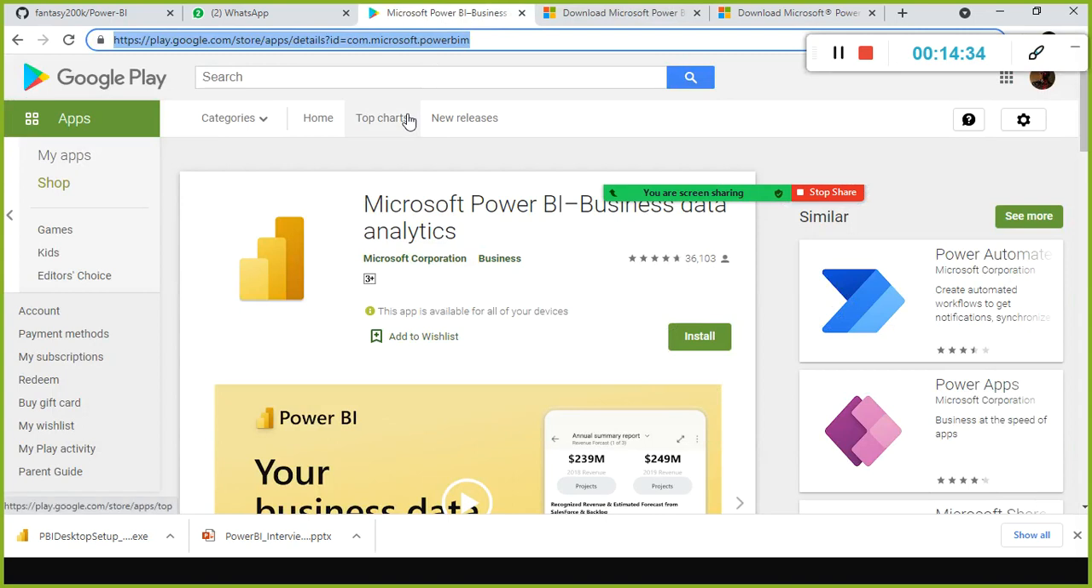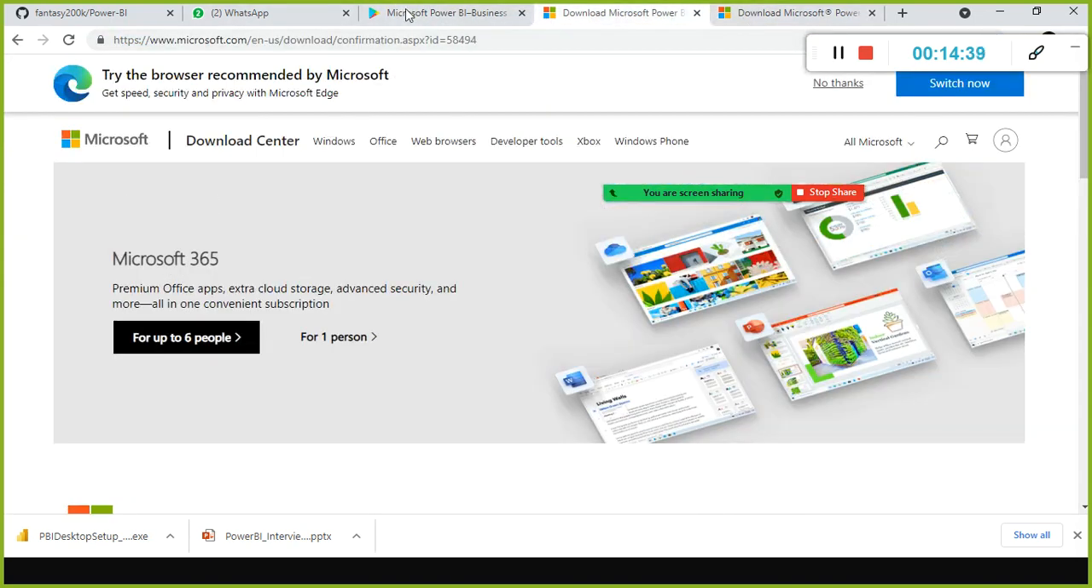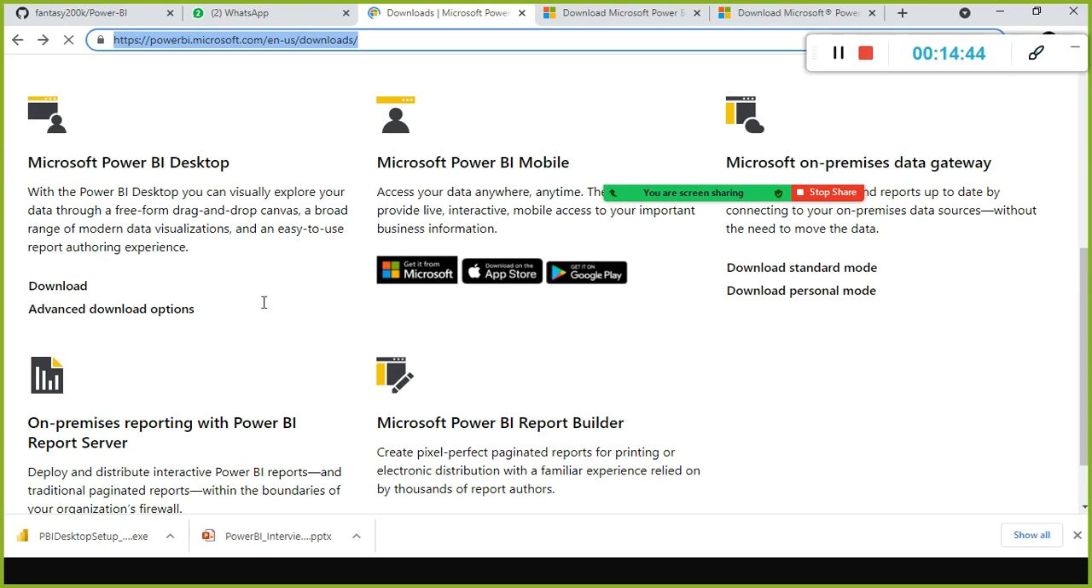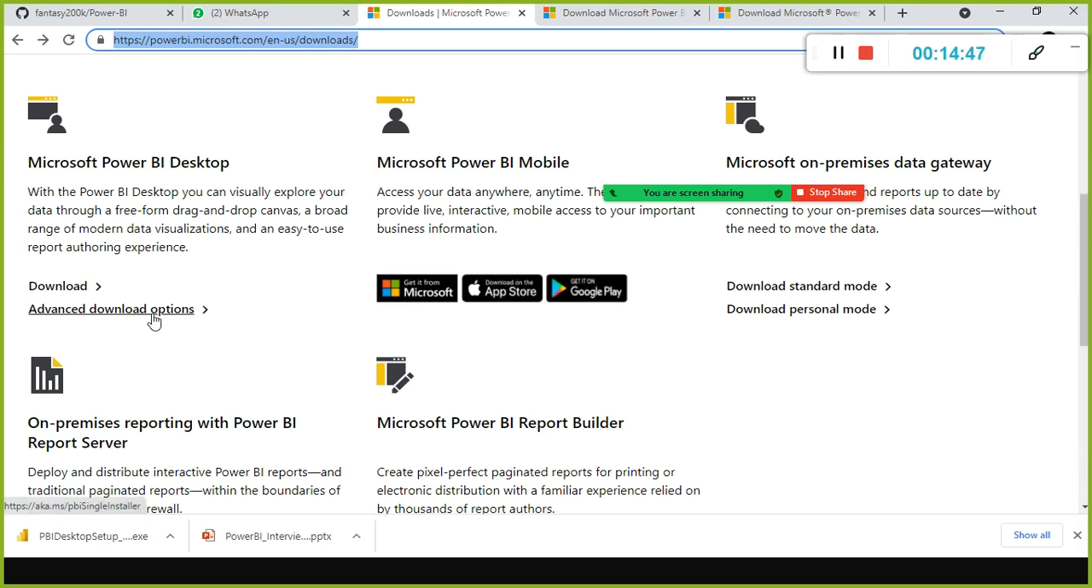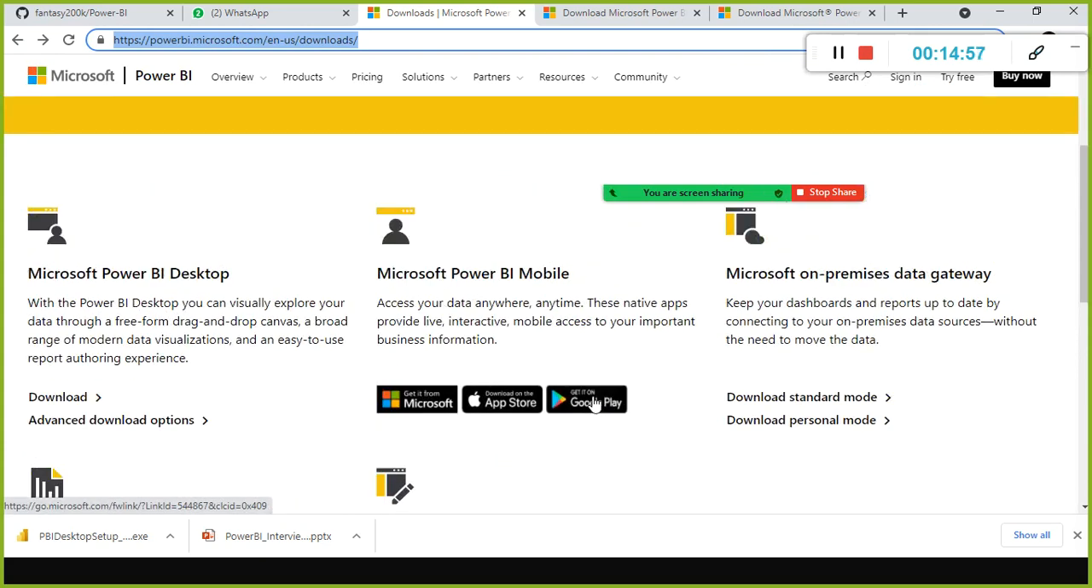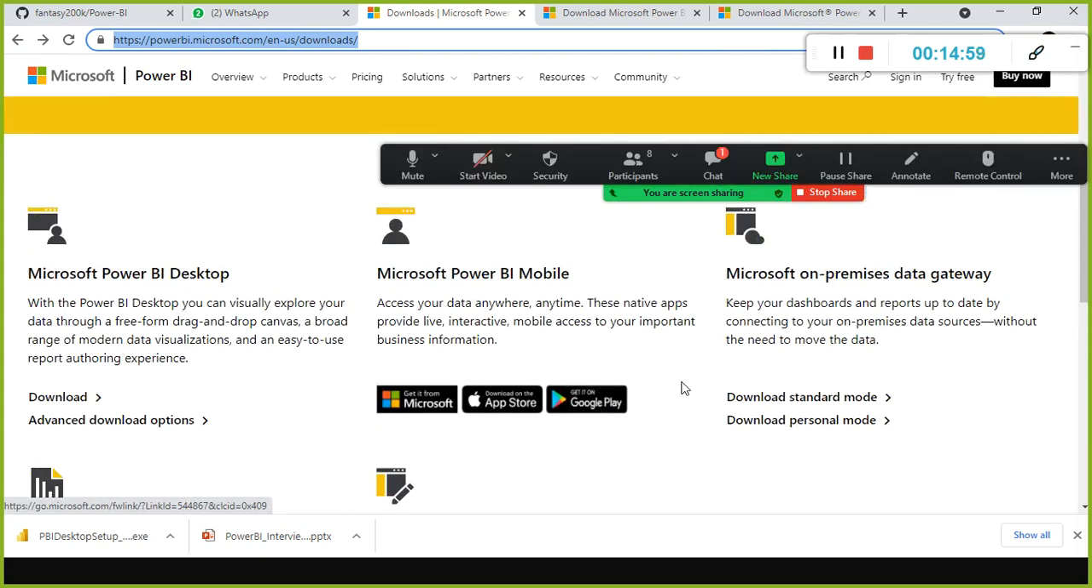You don't have to note down the steps. When you go to this website, simply download everything. Whatever is there, you can download it. See, advanced download options. Go there and download the Power BI Desktop. And the next one is you just take the link and then install it on your mobile. But this is not an immediate thing. You can install it also, or you can do it now also.